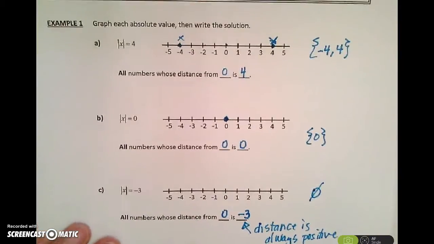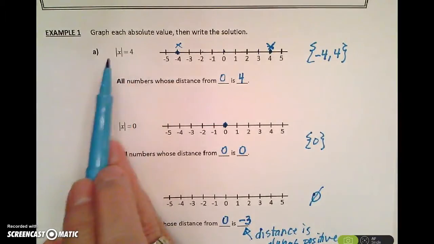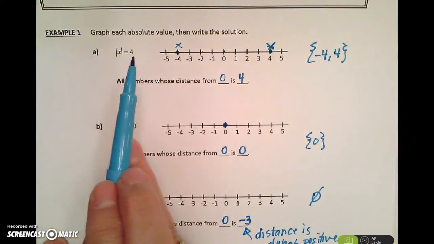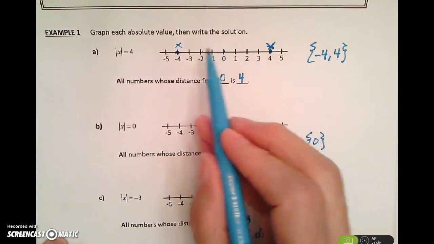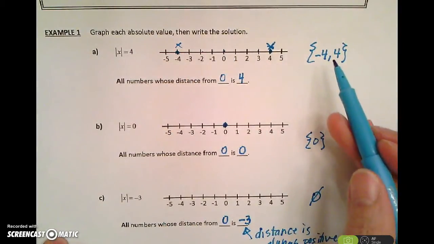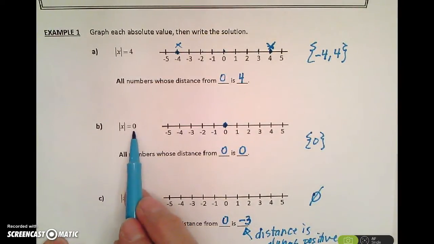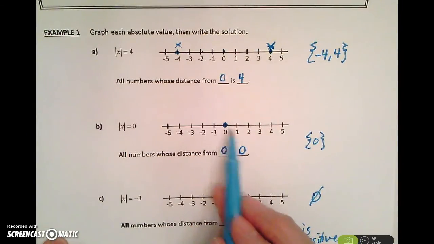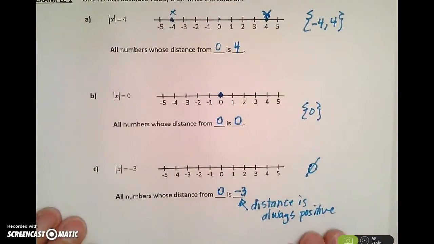So let's review just a little bit. There are 3 different situations. We can have that the absolute value of x is +4, which means I'm going to have 4 units to the right and 4 units to the left, and there's going to be 2 answers. If the absolute value of x is equal to 0, that means I don't move at all, and I have just a single answer. And then C, if the absolute value is negative, it can't happen, and so that would be no solution.